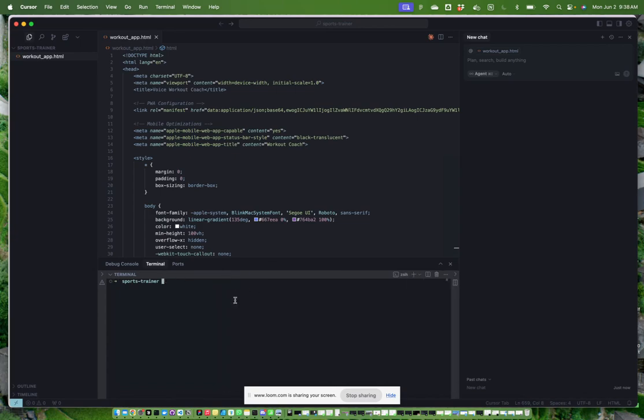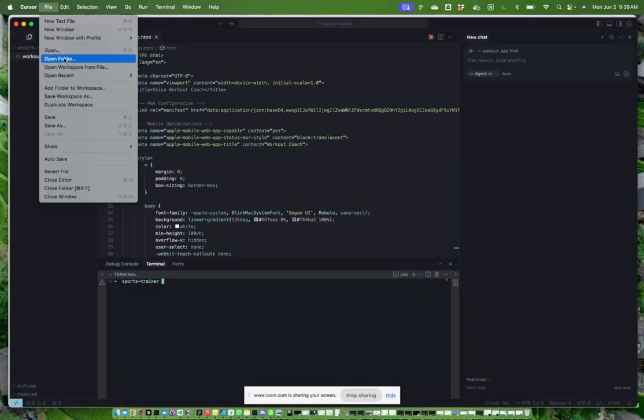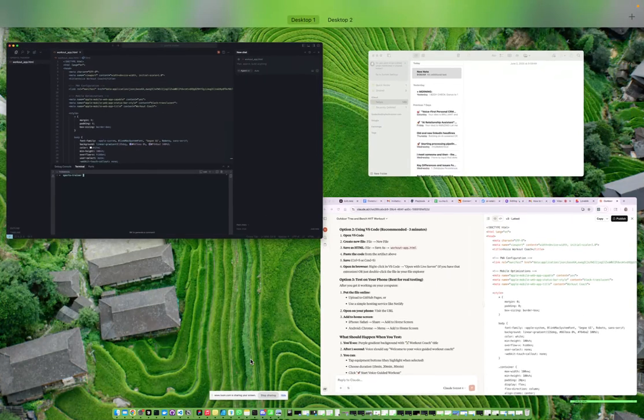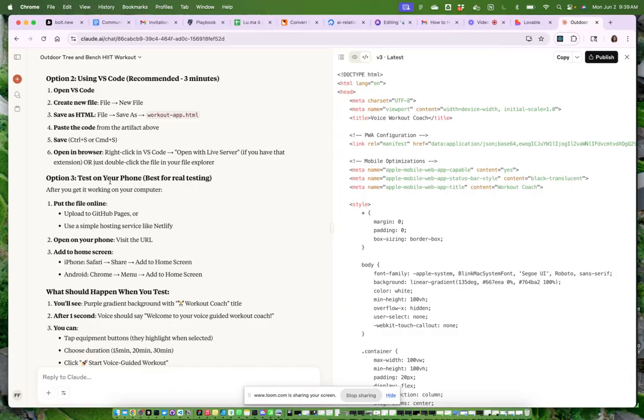So that's our sports trainer now, because we called the folder sports trainer. I just did this already. On my desktop, I have a folder, and in this folder I have named one folder just sports trainer, and I just open that folder here via Cursor. So you say File, New Window, and then you open the folder, and it can be just an empty folder basically. So all of the code snippets that you have then go under this folder. And here we have the sports trainer, but what it tells me here is not working.